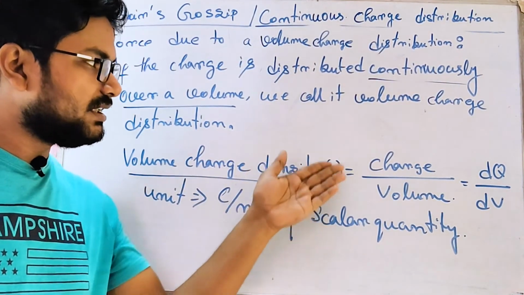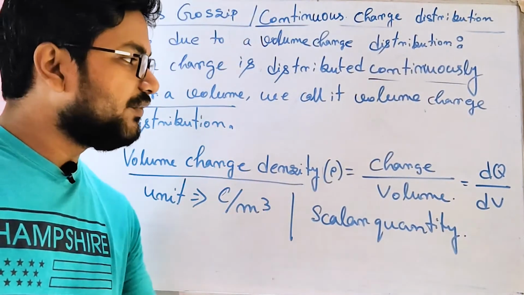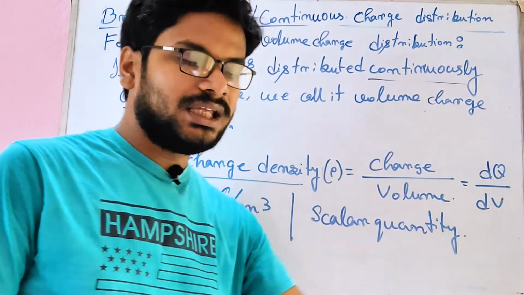So volume charge density equals charge by volume, that is dq by dv, in differential form.